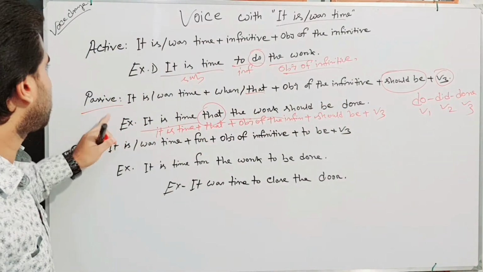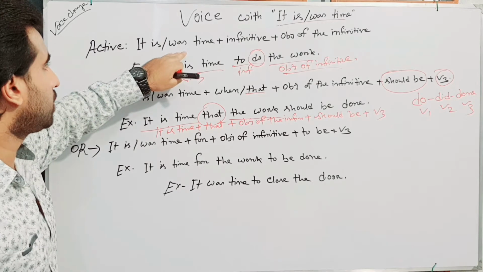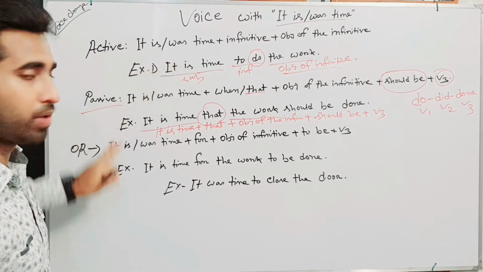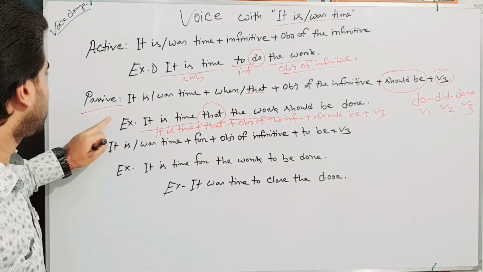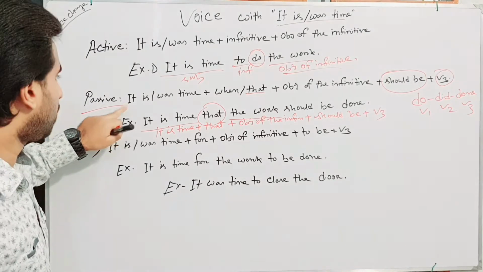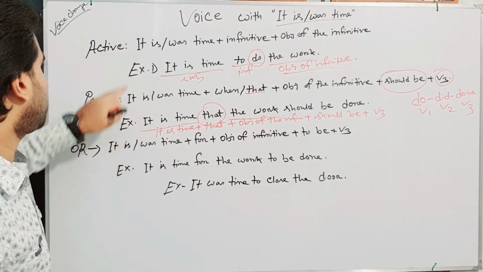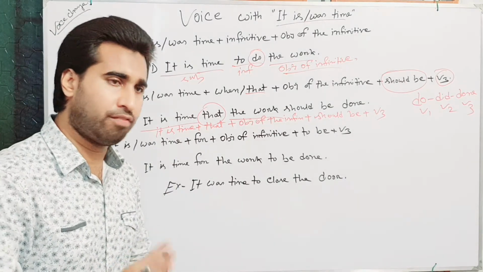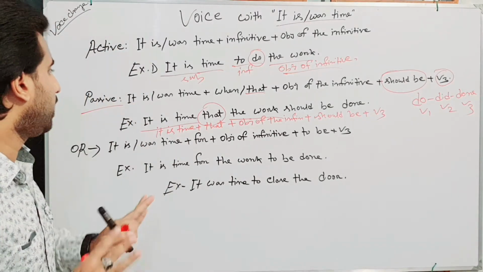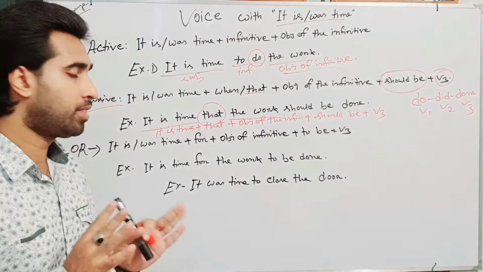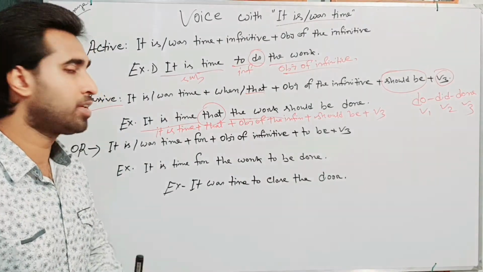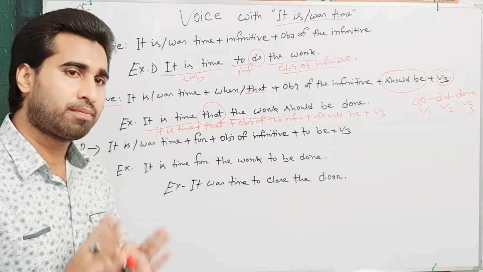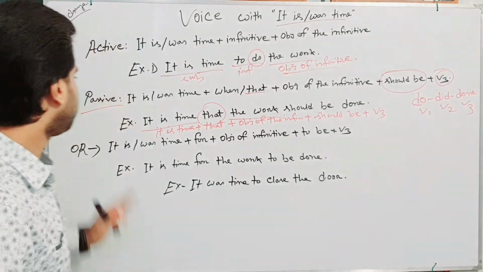So dear followers, this sort of sentence we can transform by following this rule. Here it is or it was time plus infinitive plus object of the infinitive. Then it will be it is time or it was time that the object of the infinitive plus should be plus the V3 form of the infinitive verb.